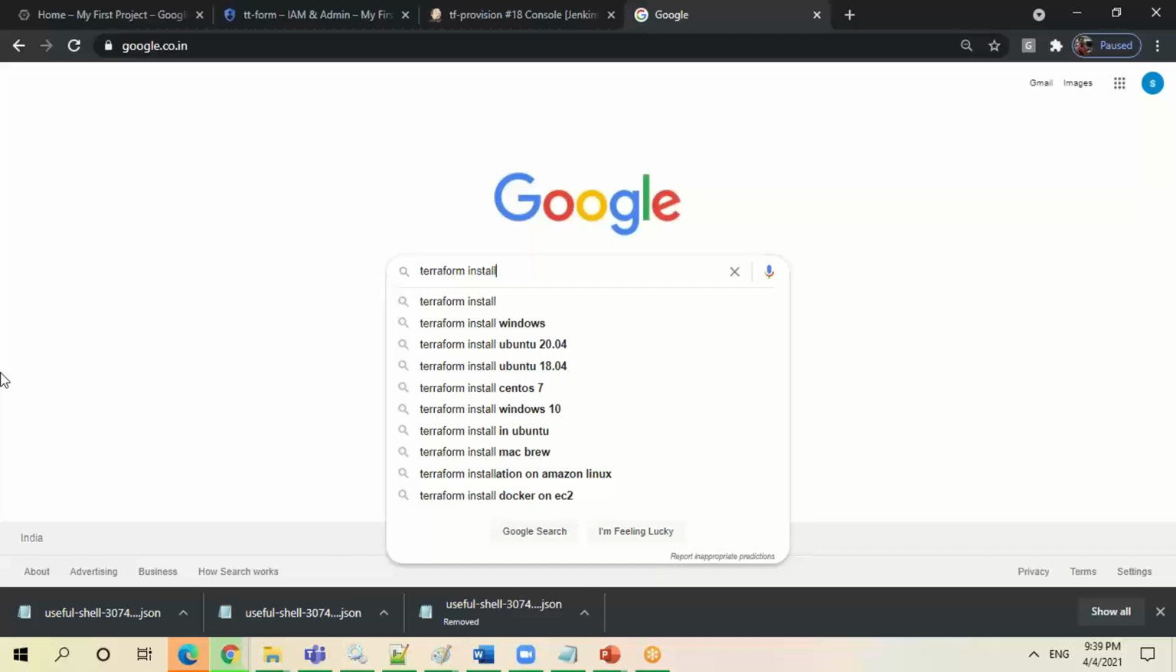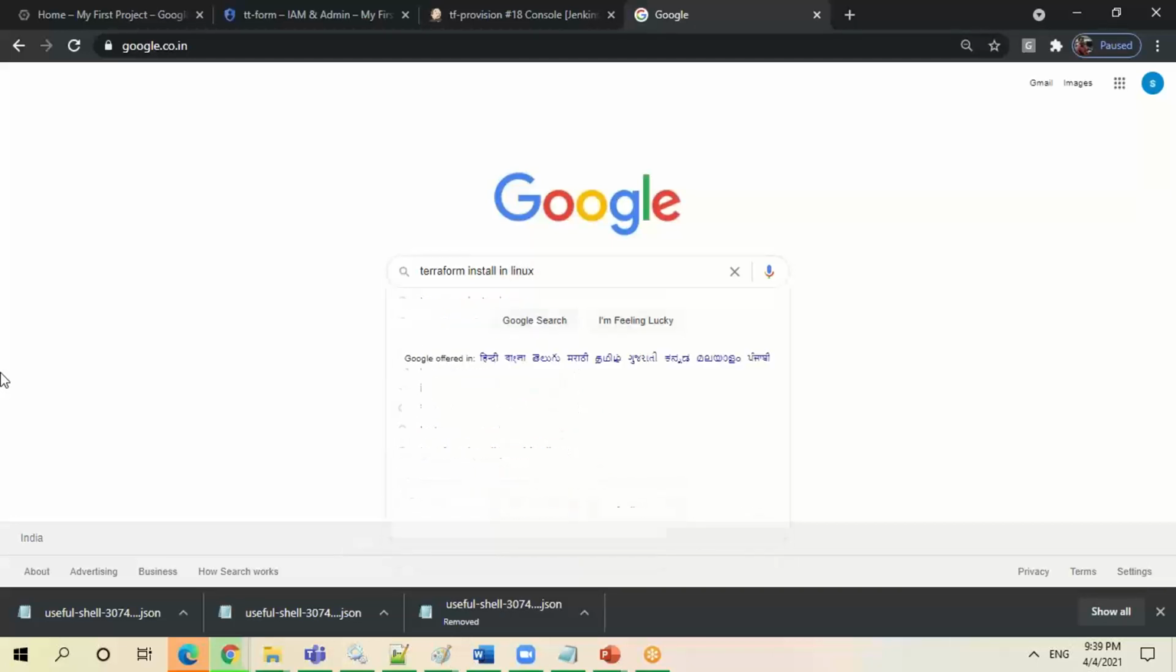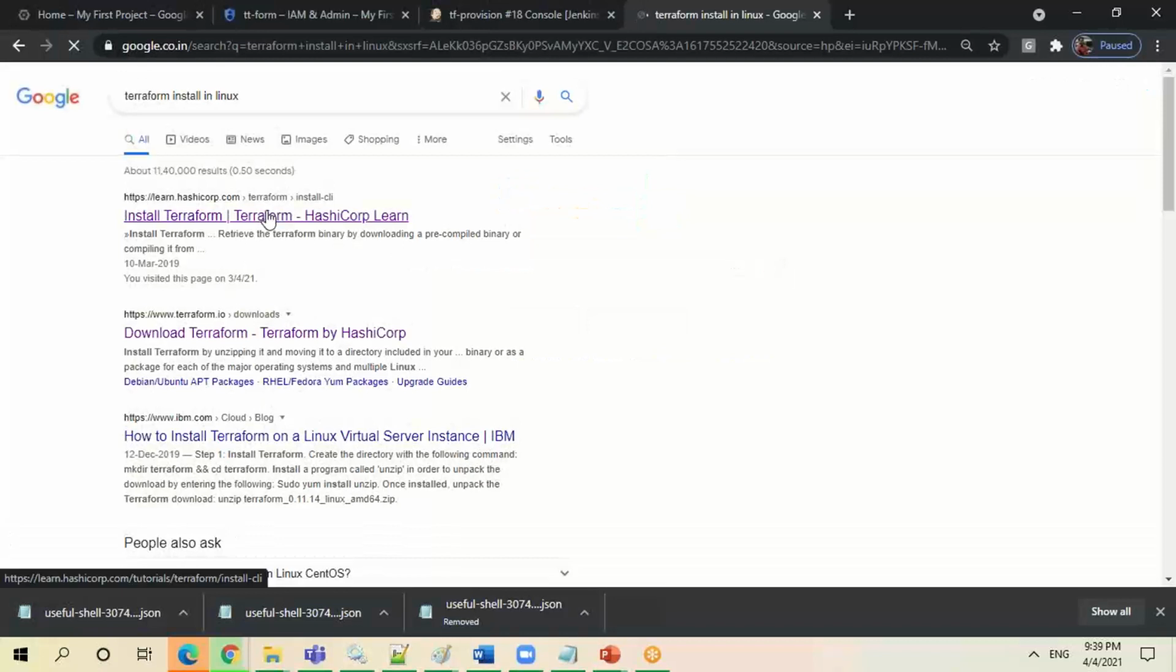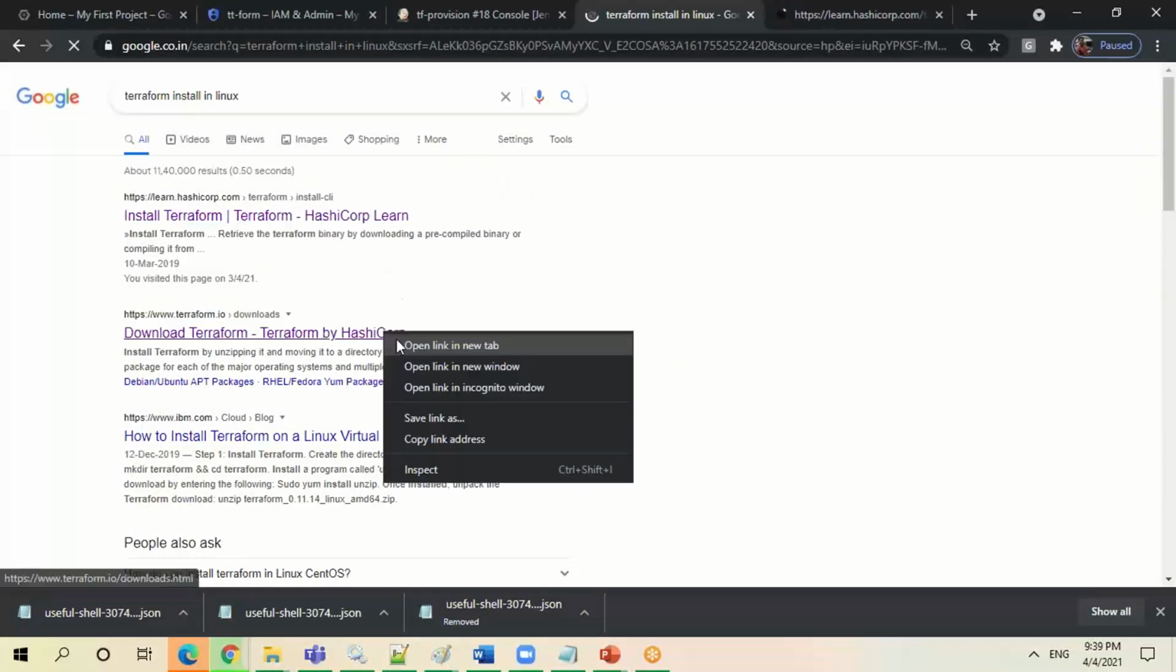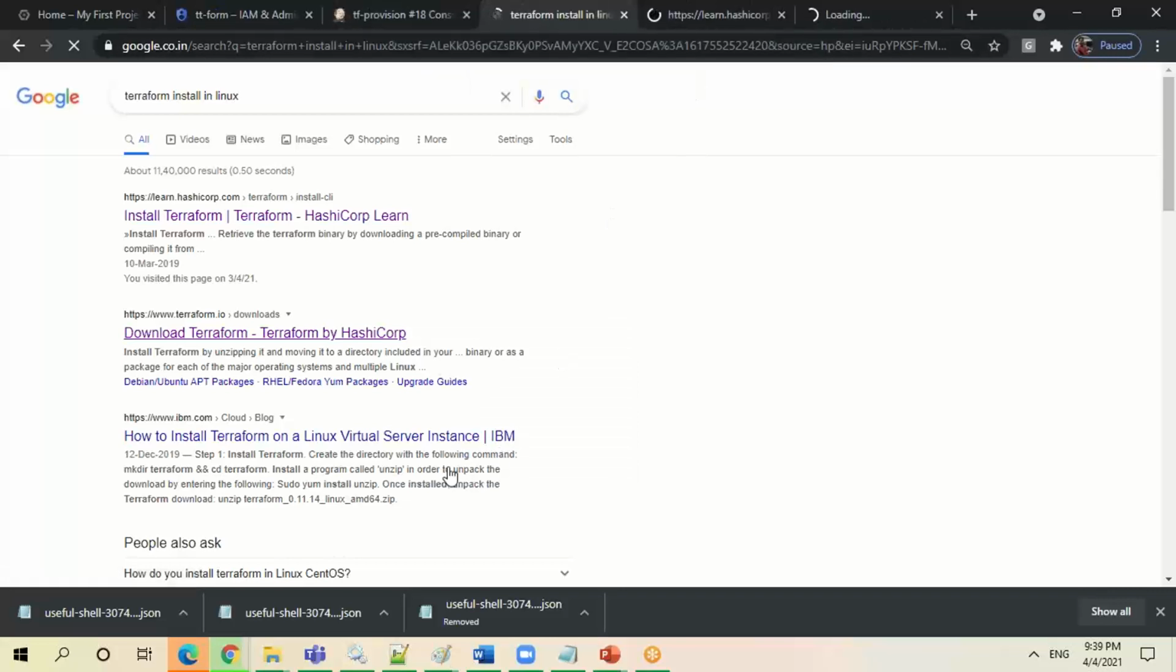Anybody, at any point of time, have done a Terraform installation? Yep, can you please help me? Terraform installations are very straightforward. Anybody who has done it, can you please let me know?